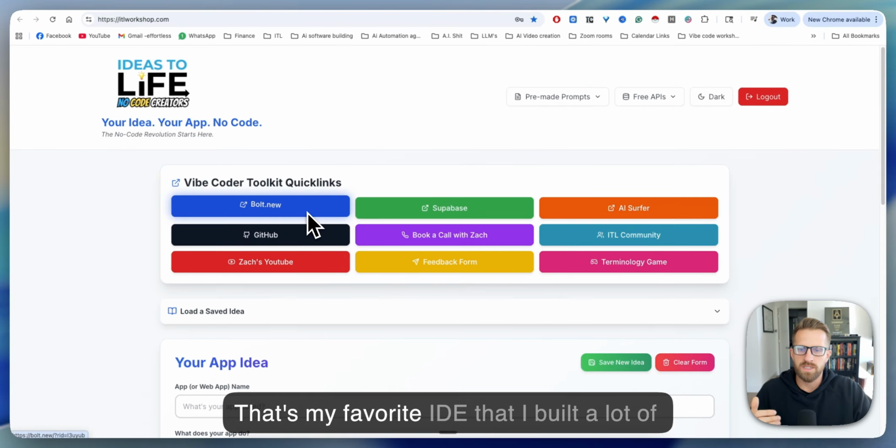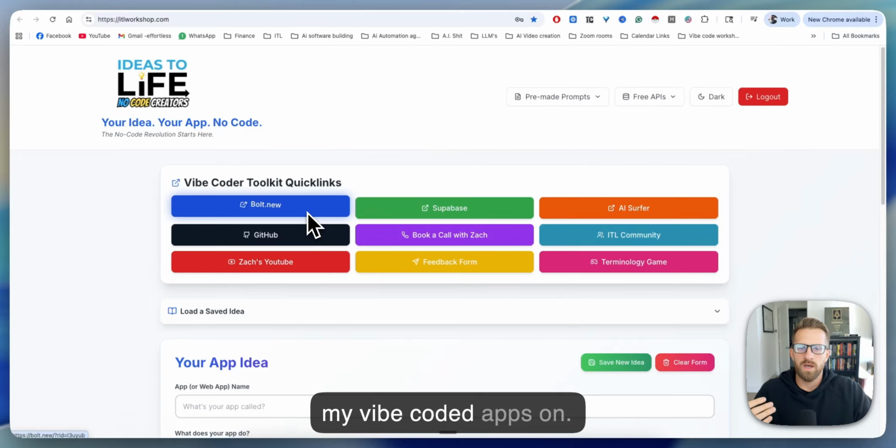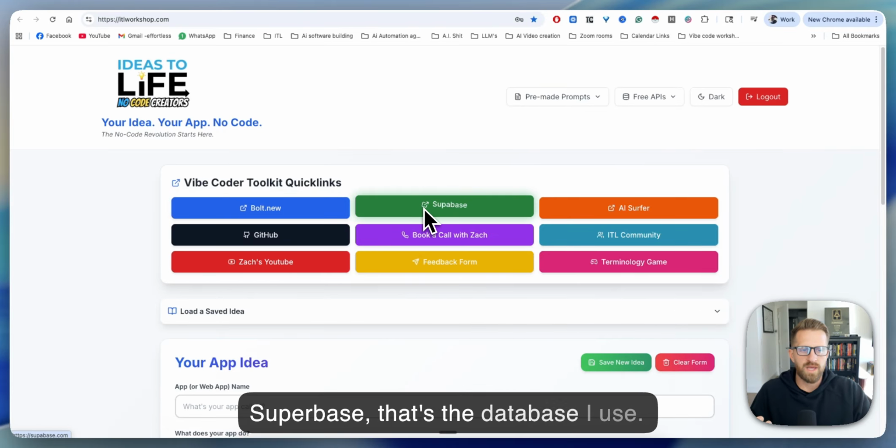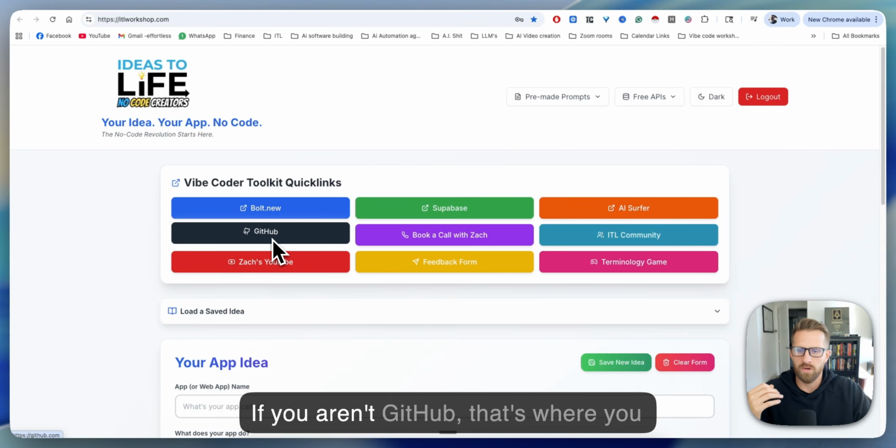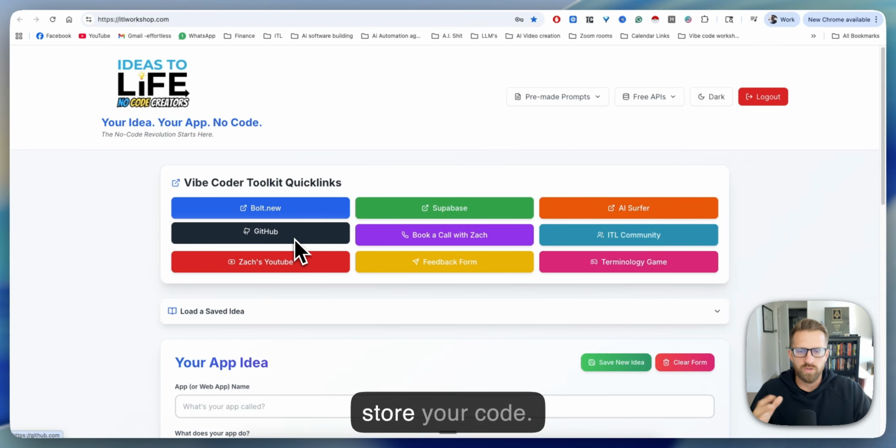These are my quick links, bolt.new. That's my favorite IDE that I build a lot of my vibe-coded apps on. Supabase, that's the database I use. AI Surfer, this is the mastermind I'm in, and everything I know about AI I learned from AI Surfer, so highly recommend joining this mastermind if you aren't. GitHub, that's where you store all your code.